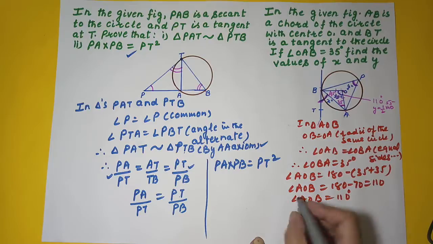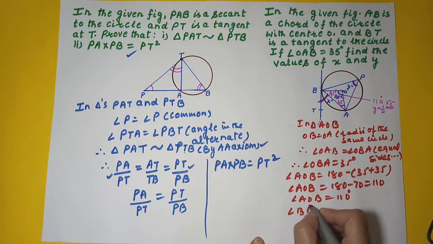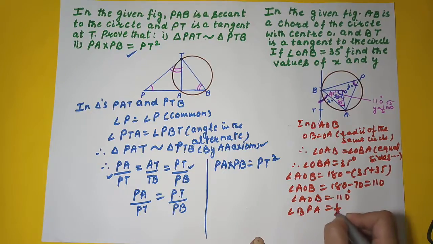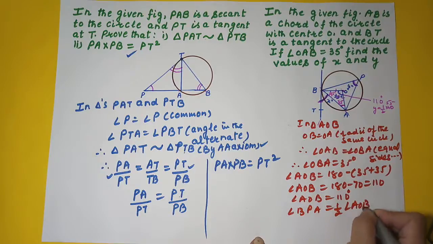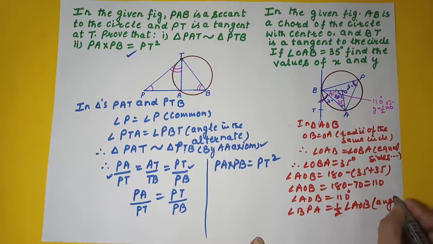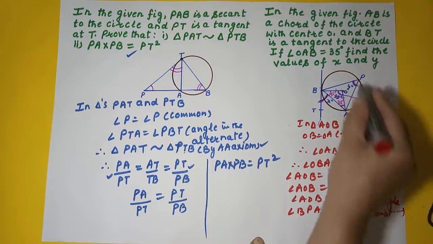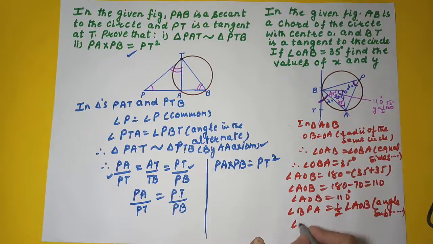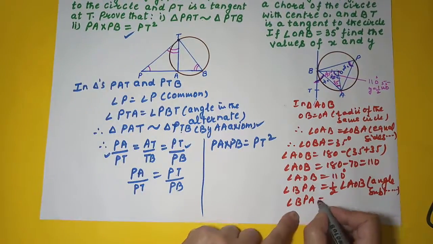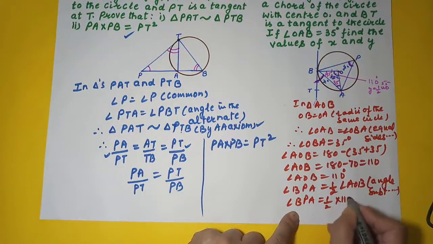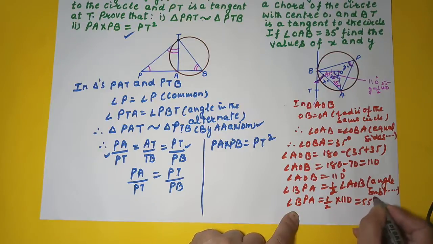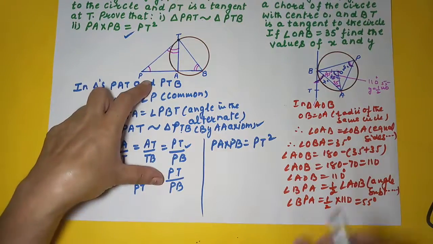Right? Now angle BPA is equal to half of angle AOB. Why? We know the theorem: the angle subtended by an arc at the center is double the angle subtended by it at any other part of the circumference. So angle BPA will be half of 110, which is 55 degrees. Right?